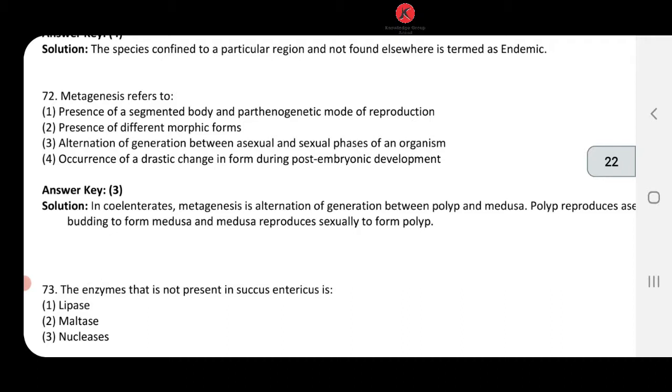Dear student, metagenesis is basically alteration of generation between polyp and medusa. Polyp reproduces asexually, and medusa reproduces sexually. So this is your metagenesis. So 72, answer number 3 is going to come.